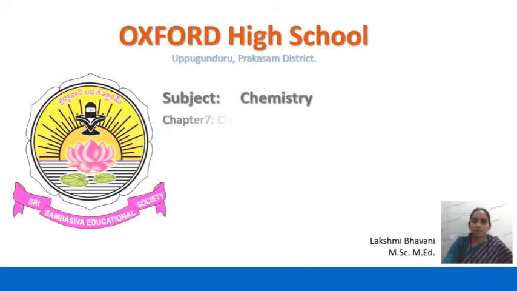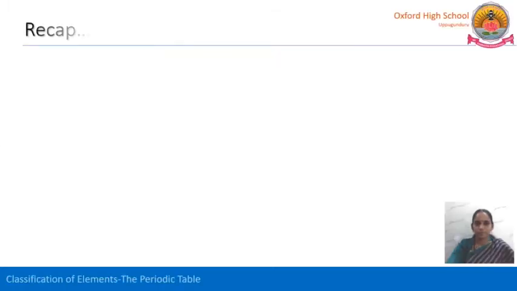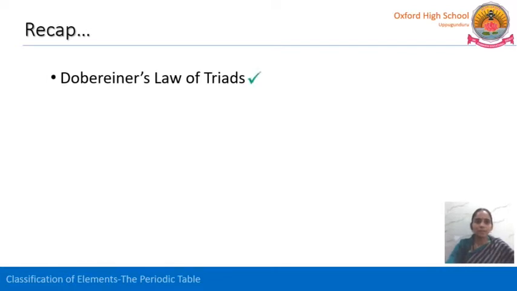Today, we will discuss the remaining topics in the lesson classification of elements in the periodic table. Let us recap what we have discussed in the previous class. The first one is Dobereiner's law of triads. A triad is nothing but a group of three elements having similar properties.